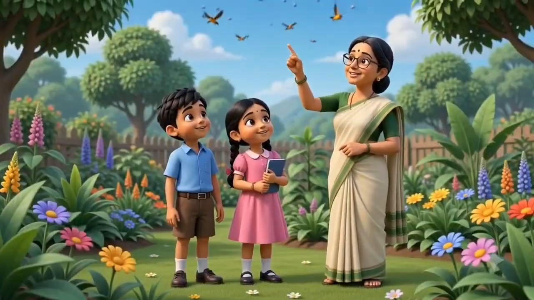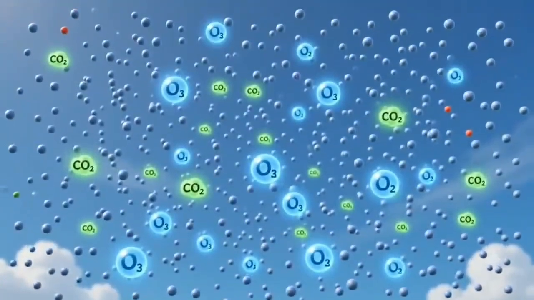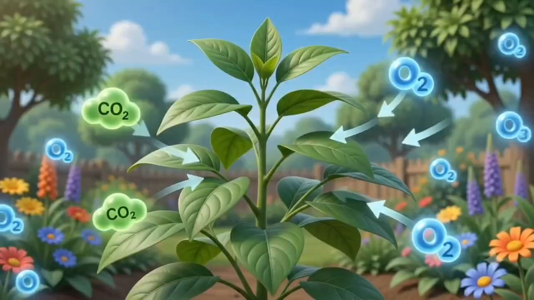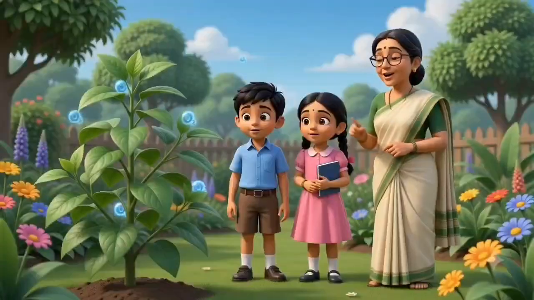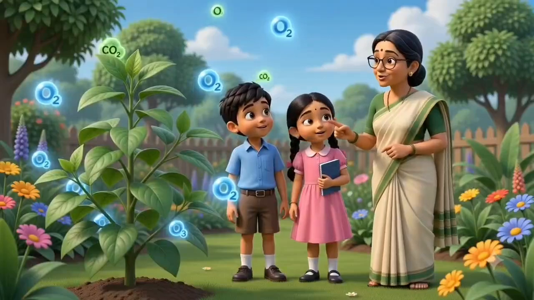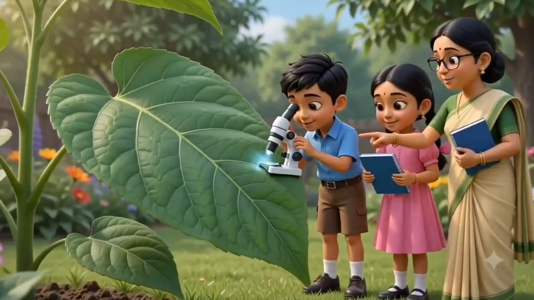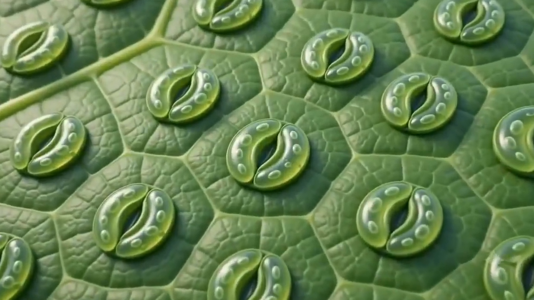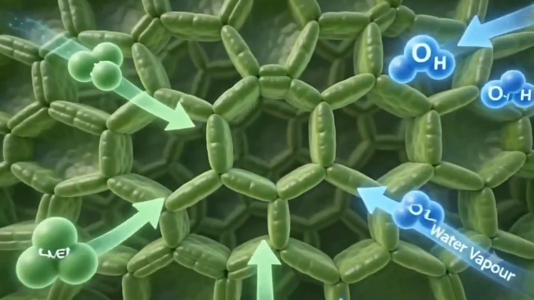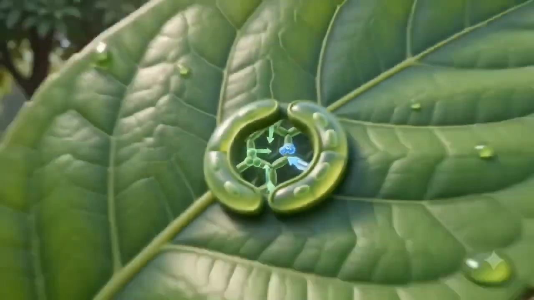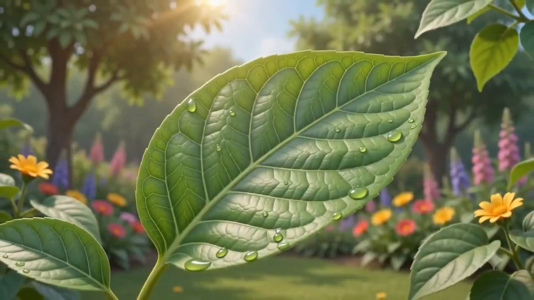The atmosphere contains different gases. Oxygen and carbon dioxide are important. Plants use carbon dioxide. Like all living things, plants also respire. Leaves have tiny pores called stomata. Stomata help in the exchange of gases. Carbon dioxide enters through stomata. Oxygen and water vapor move out.